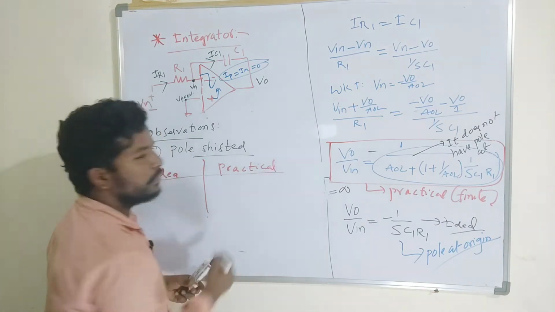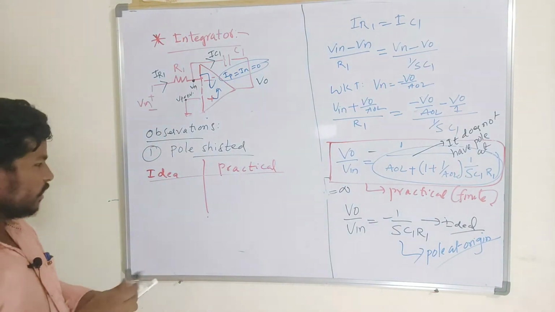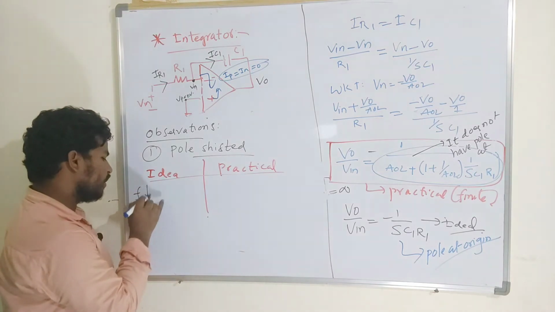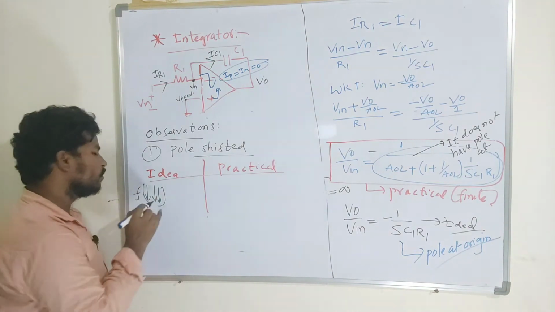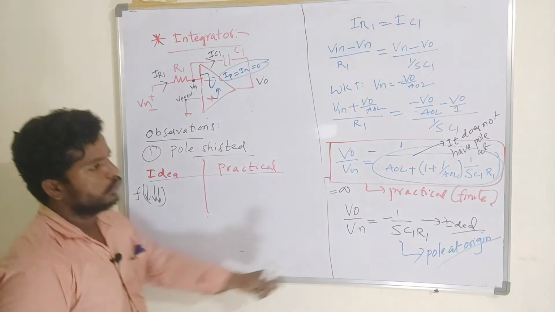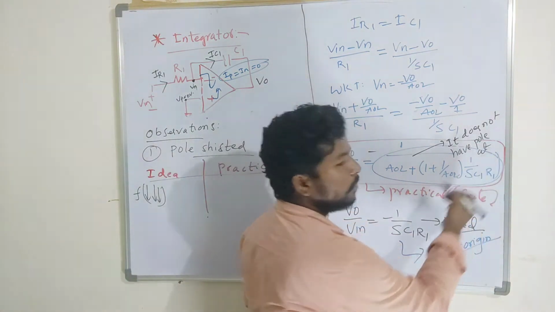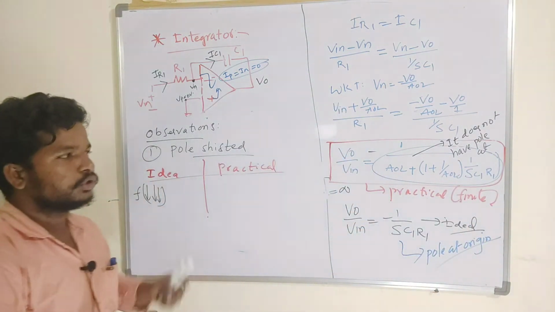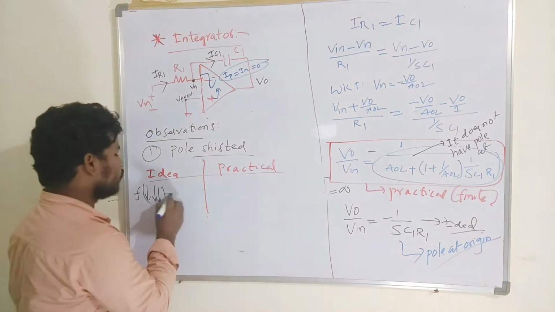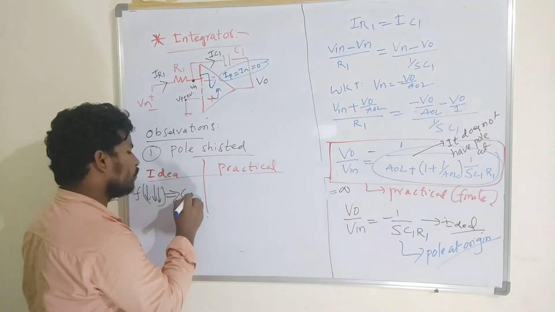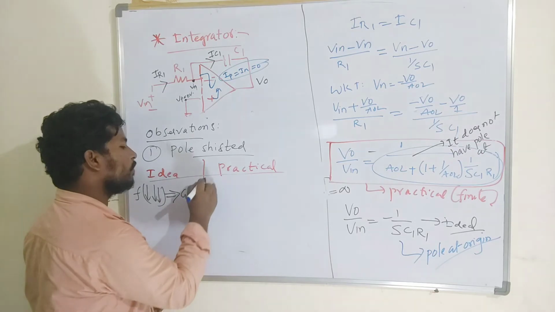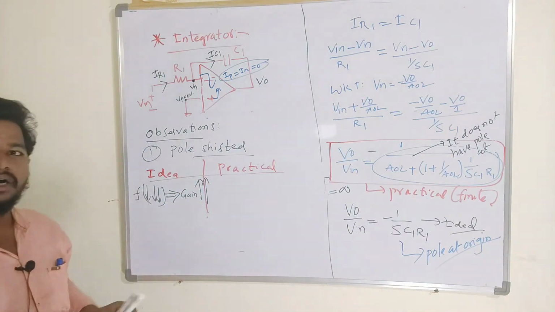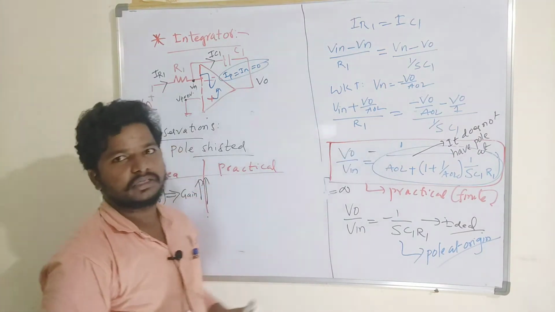If I decrease the frequency to very low, this denominator will reduce. Because it is an inverse, the gain increases very rapidly. So the gain of this ideal operational amplifier increases here.